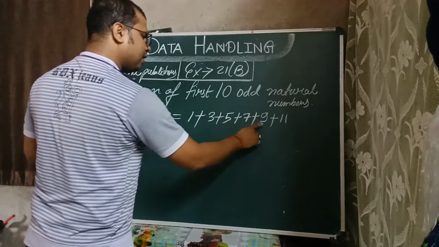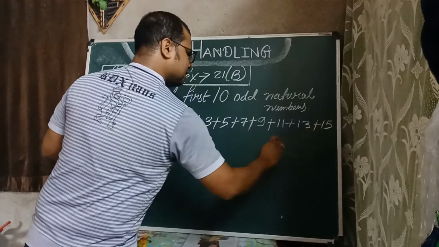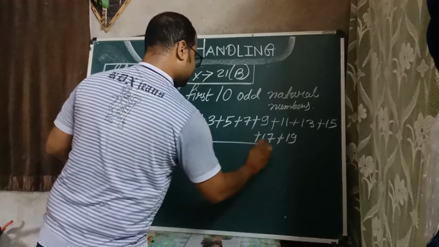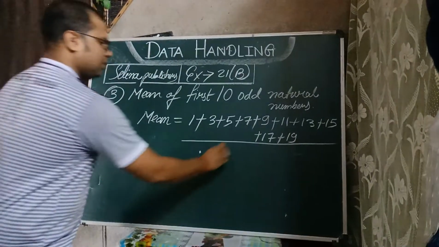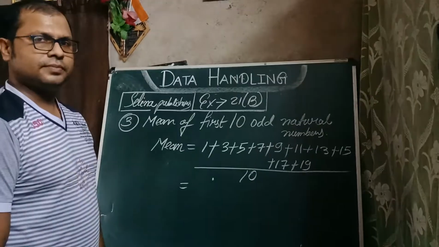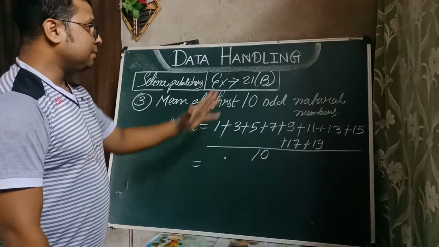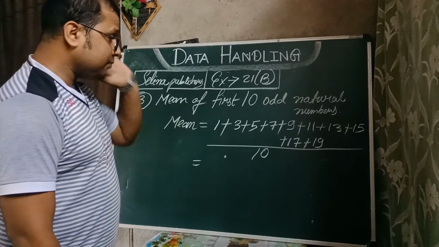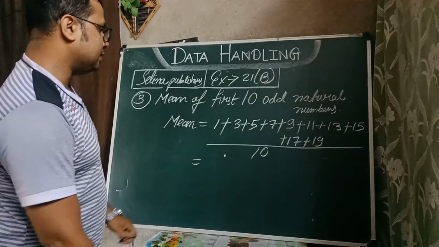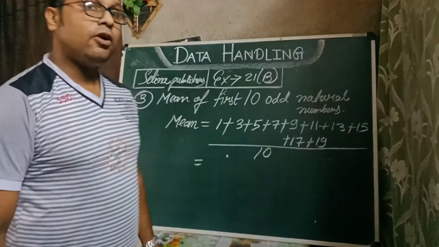1, 2, 3, 4, 5, 6, 7, 8, 9 and 10. We have to divide by 10. Okay. So we'll have to add it up. How to find the addition of this? There is a simple formula to add the odd numbers of the continuous series. How to do that? 1, 2, 3, 4, 5, 6, 7, 8, 9, 10. 10 odd numbers are there.